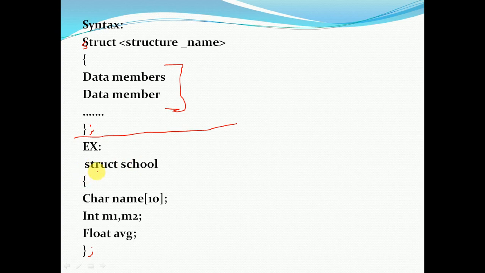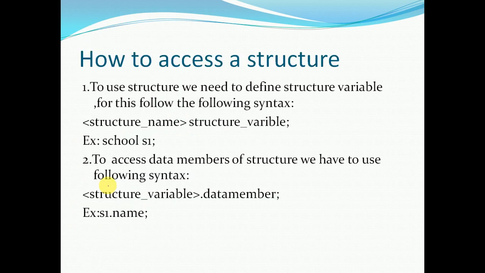Now struct is a keyword, school is the structure name. In this we are storing name, which is of character type, marks, two marks that are of integer type, and average, which is of float type. All of these should be in small letters, right? That means here we are storing multiple types of data in a single variable, that we call school. Now school contains which data types? Character, integer, float. Together these combine as struct, a user-defined data type, and struct is a keyword. Next we will see how to access the structure.